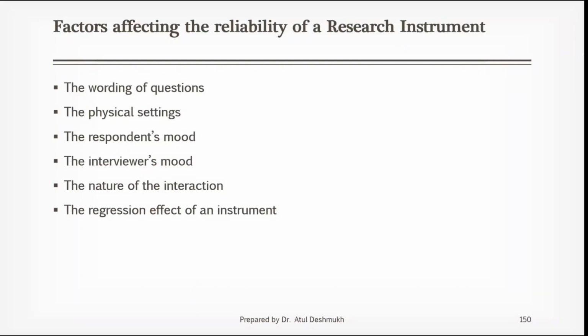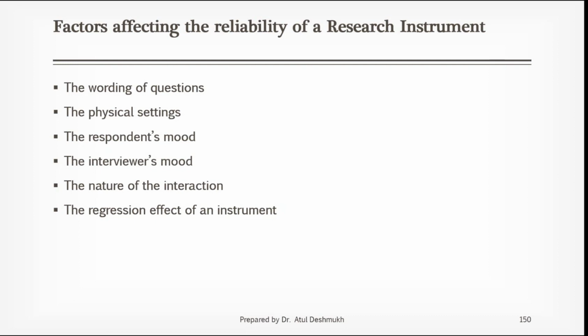Physical setting. Physical setting is applicable for what? For the research instrument. Suppose I am using an instrument for collection of PM2.5 particle data. So physical setting is important. Suppose today you have one kind of setting, tomorrow you change the setting, then it is not the same setting. Your mobile has different settings, your instruments have different kinds of settings, digital equipment has different kinds of settings. If you are recording one particular attitude in one particular setting, you should record the same attitude under the same setting after 3 months, 4 months, or whenever you want repeated measures. Then only you can say it is reliable. But if you change the physical settings, then it will give different results. Third is respondent's mood. Respondent's mood is related to the questionnaire.